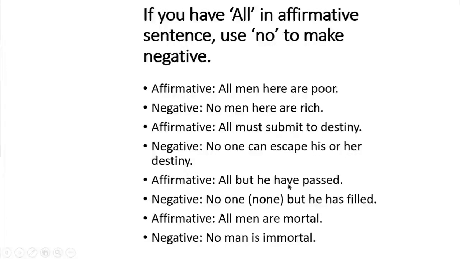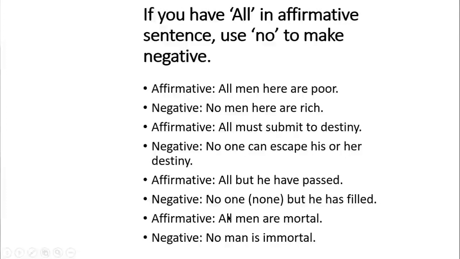All but he have passed. No one or none but he has failed. All men are mortal. No man is immortal. So dear boys, if you want to change the sentences from negative to affirmative, you know that we have to reverse the rule only, right? If we have a sentence like this, no man is immortal, then instead of no, we are going to use all.